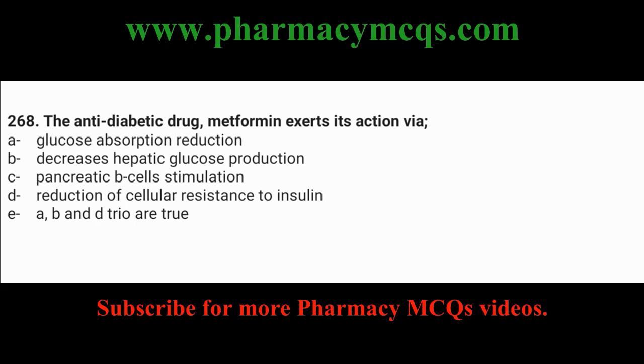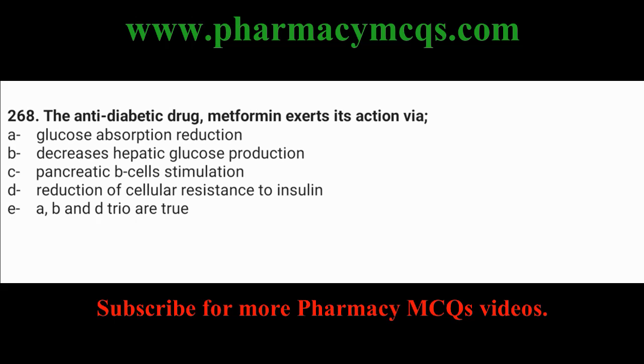Actually the E option is the correct option here, because it is through all these mechanisms that metformin exerts its anti-diabetic action: glucose absorption reduction, decrease in hepatic glucose production, and reduction of cellular resistance to insulin. So E is our correct option here.